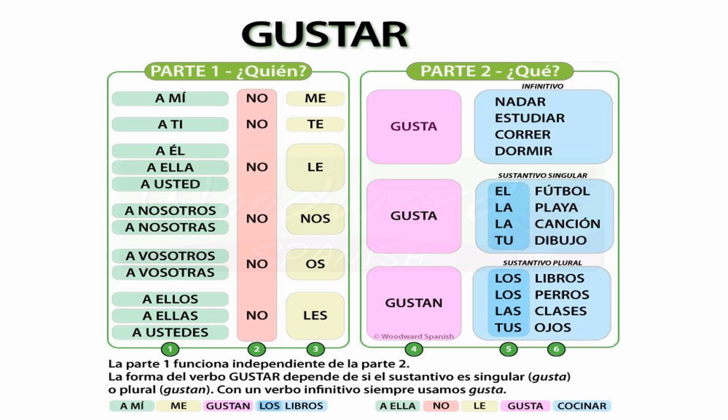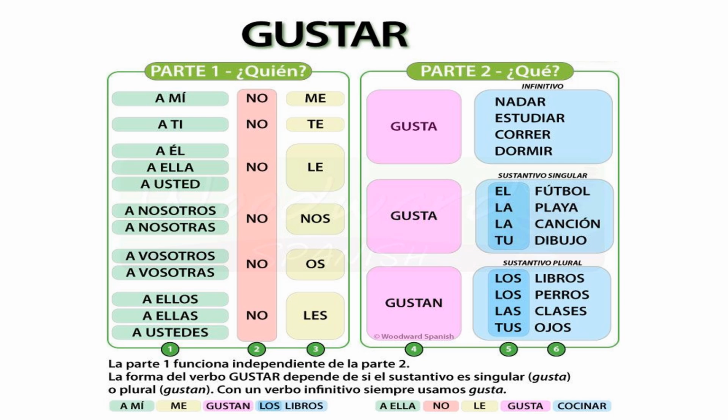So now here what they're saying is, let's say you want to say I don't like, now we look at the second column which says nadar. Now nadar means to swim. Now if I want to say, to me, I like to swim, I'm going to say a mí me gusta nadar.